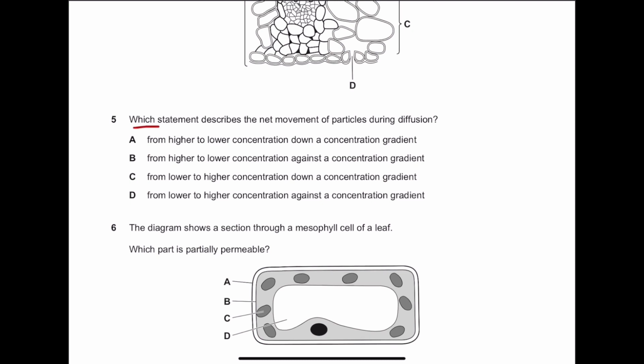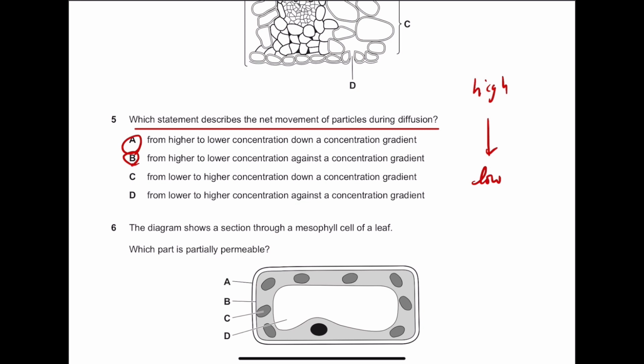Number 5. Which statement describes the net movement of particles during diffusion? So during diffusion, particles move from the high concentration to low concentration. So looks like A and B